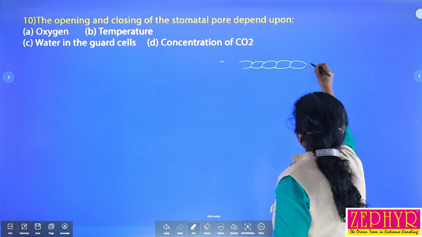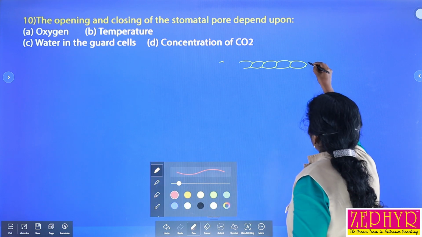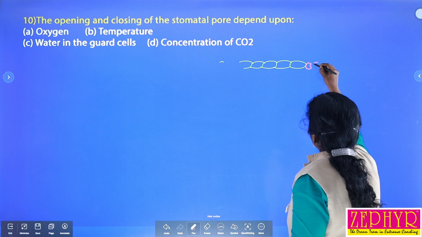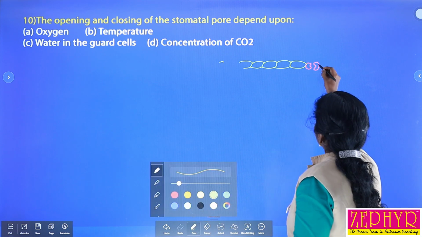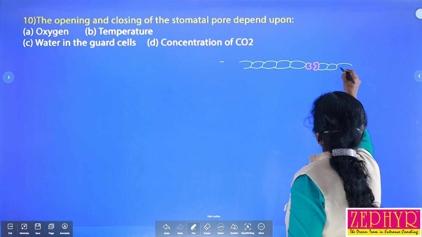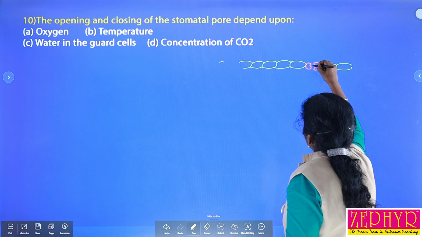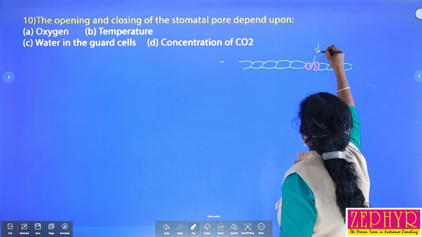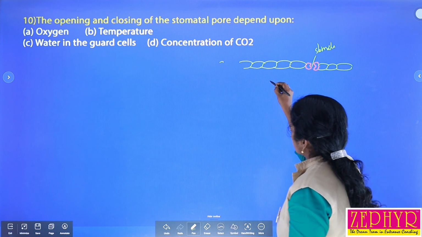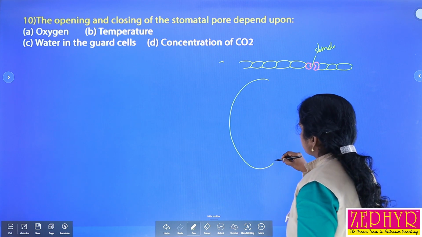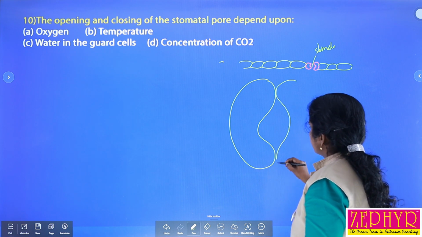Here there are small specialized cells called guard cells. Inside these there is a space, and this space is called a stomata. So when we analyze the structure of the stomata, these are the guard cells.